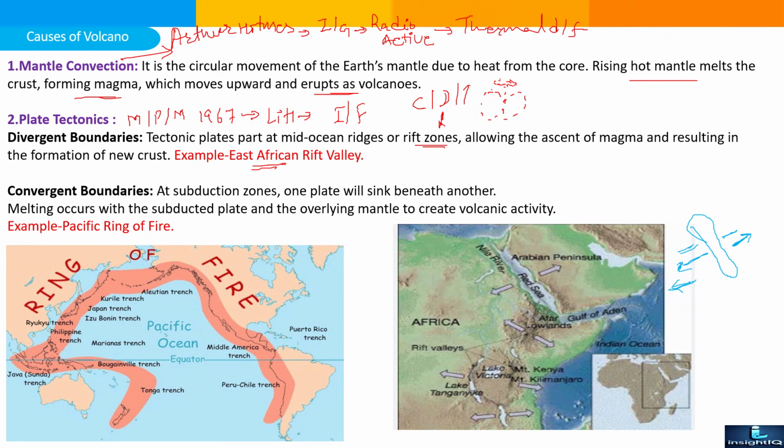Convergent boundary at subduction zone. One plate will sink beneath another, like this one. There are two plates moving toward each other. So one weaker plate will go downward and the stronger plate will move upward, and there will be volcanic eruption or mountains, something like landforms. At subduction zone, one plate sinks beneath the other. Melting occurs with the subducted plate and the overlying mantle to create volcanic activity. Example, ring of fire, Pacific Ocean.